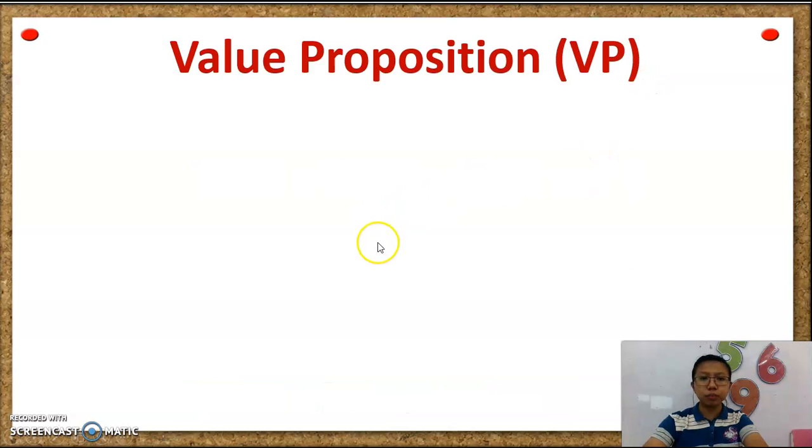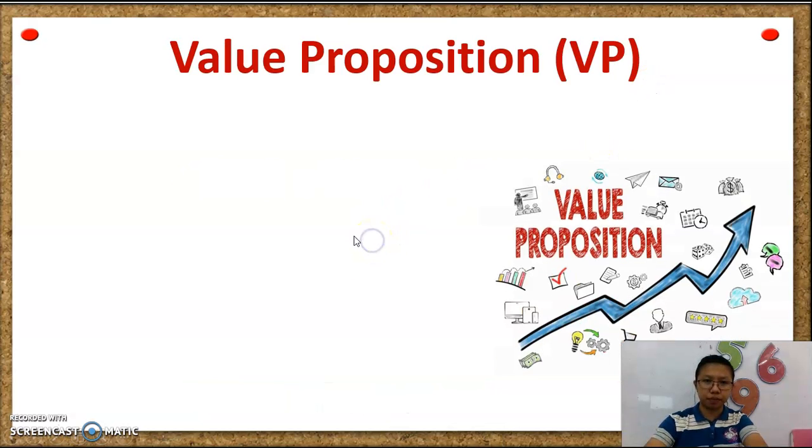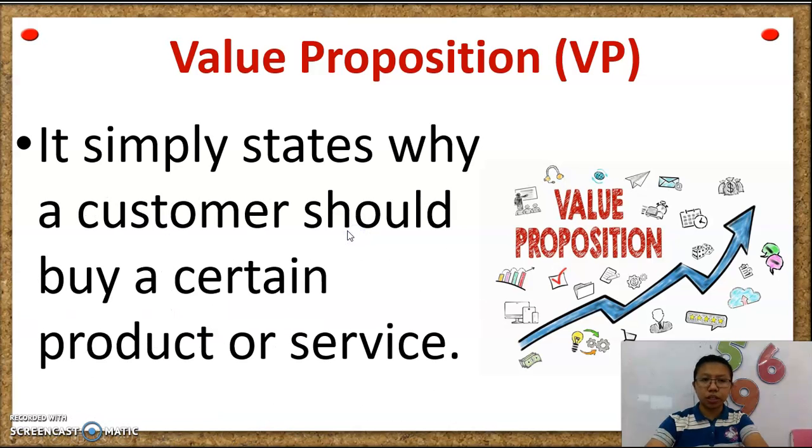Okay, so let's move on to value proposition or the VP. The value proposition simply states why a customer should buy a certain product or service. It is a tagline wherein if your customers read that tagline or your value proposition, they will know why they would buy a certain product or why they will avail your certain service. Again, it simply states why a customer should buy a certain product or avail your service.